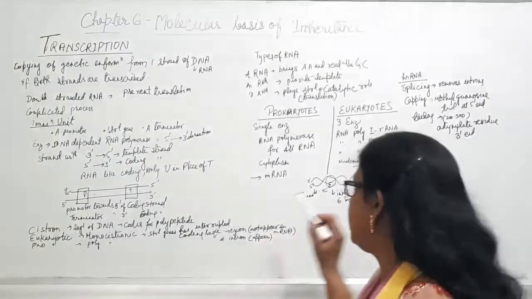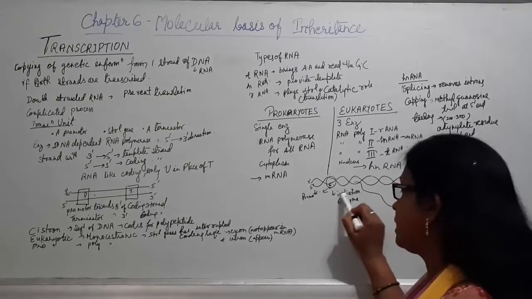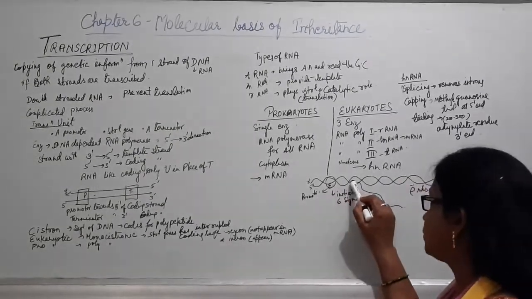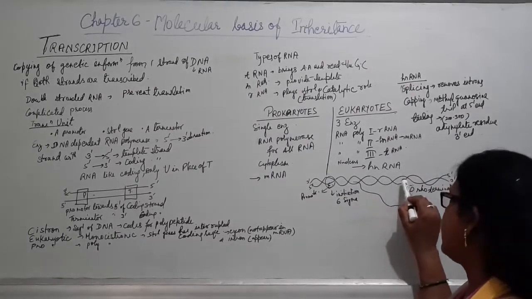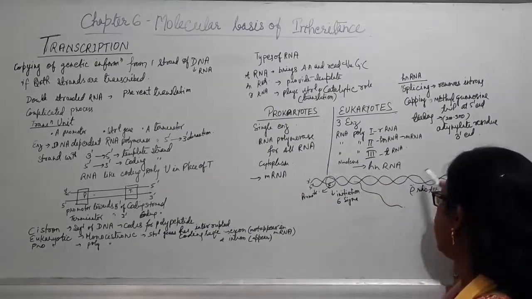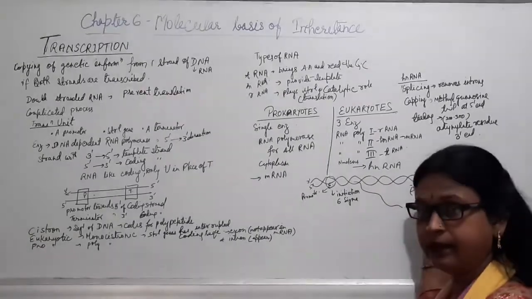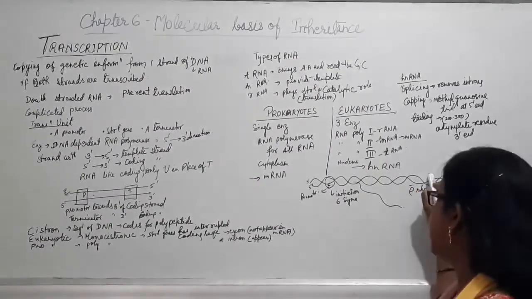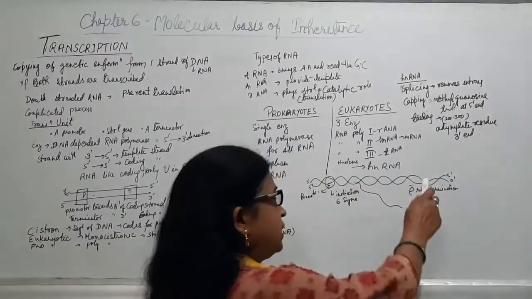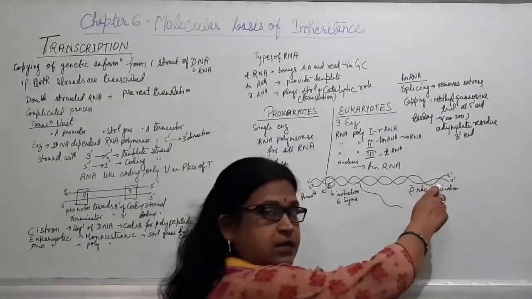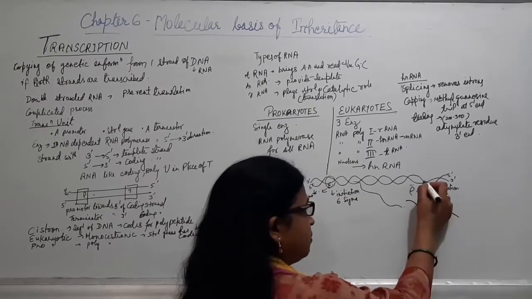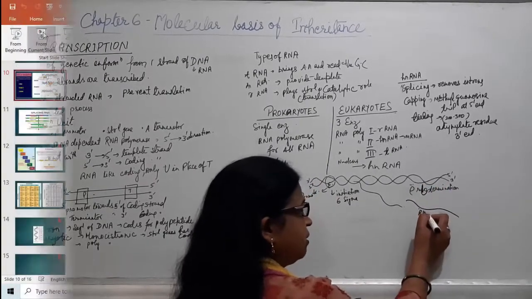After this initiation, this factor will detach from the polymerase enzyme and the enzyme will move along and ultimately transcribe all the nucleotide base pairs. When it comes to this end, the termination factor, also known as Rho factor, will attach here. Here the termination region is there, and finally the newly formed RNA will be released.